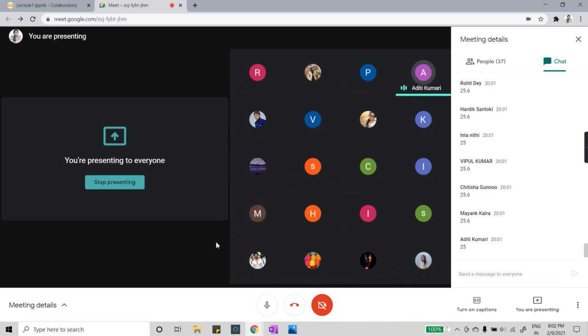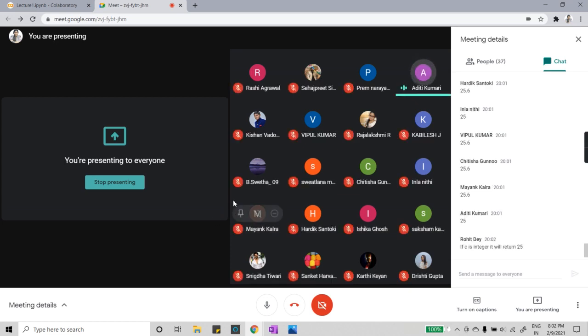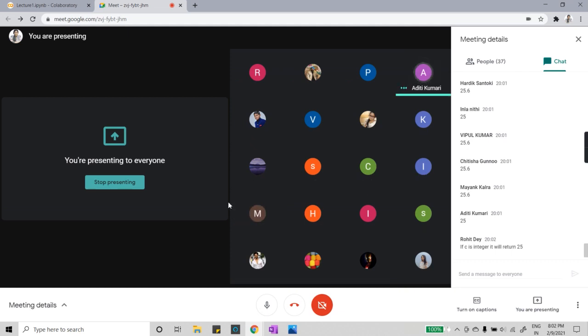Okay, ma'am, fine. We have not classified it as int or float, so it will only add the int values, not the float one. Okay, Aditi. Okay, Rohit says if c is an integer, it will return 25.